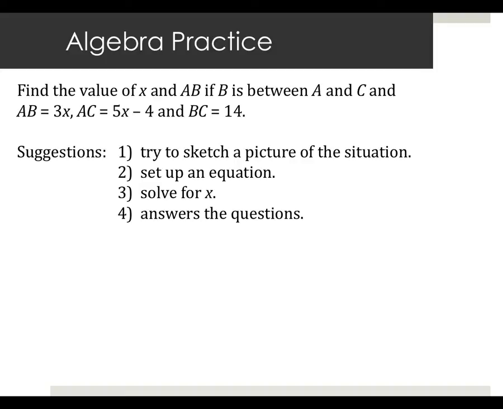Sorry, B is between A and C. So the endpoints are A and C. B is on that segment. So draw that first and label the lengths of some of those segments. And then try to set up an equation.